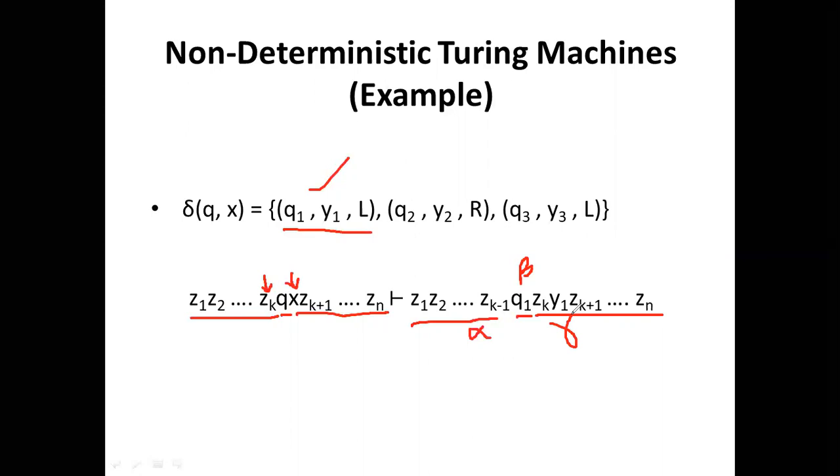But here q is the initial state taking the input symbol x, and many moves are given. Depending upon the instruction chosen, the non-deterministic Turing machine will move according to the given transition function. That is very important.